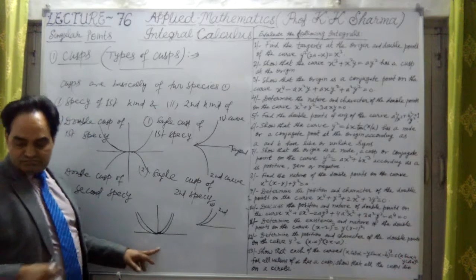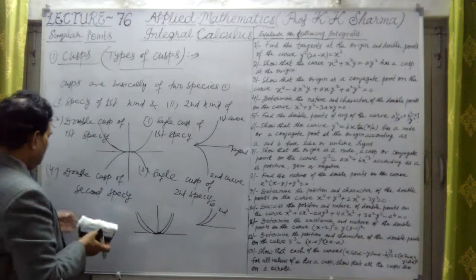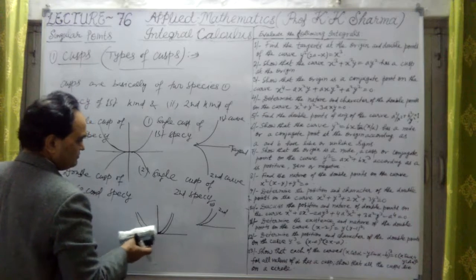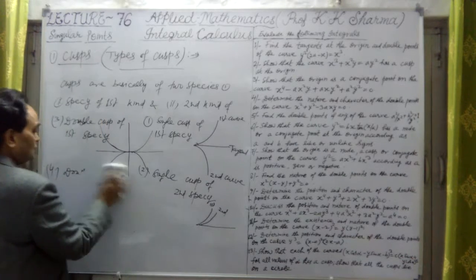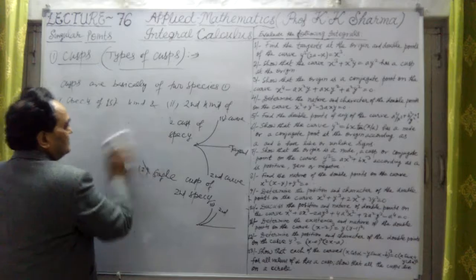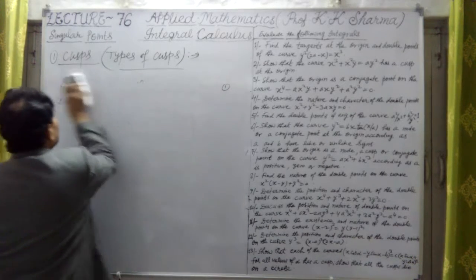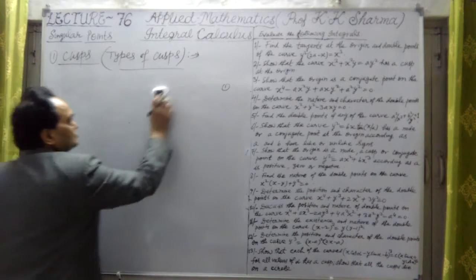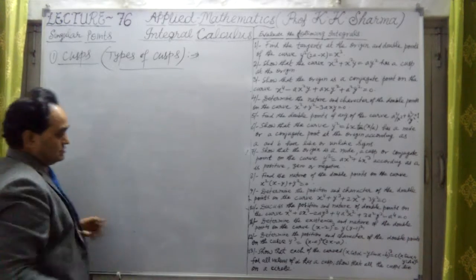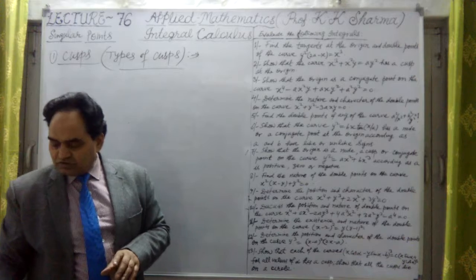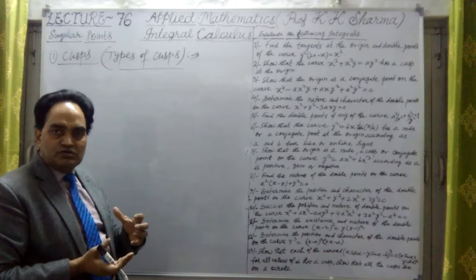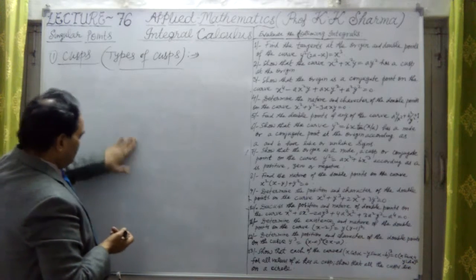Then there may be another kind, an inflection type of point. Let me talk about another kind, the fifth kind of cusp, which is known as a mixture of the two kinds of cusp, where the two species are combined together.